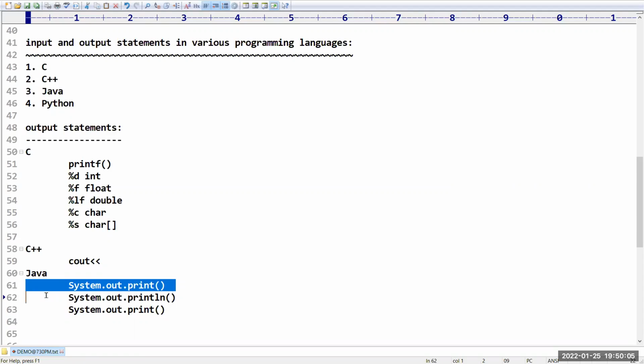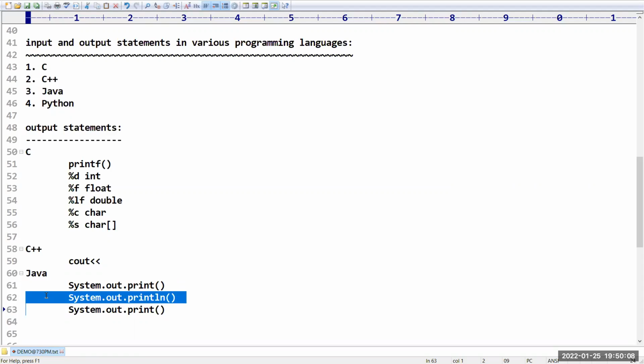But in the case of System.out.println, it will print the content and the control will automatically transfer to the next line. So manually, no need to use \n from your side. Remember this point, that is the biggest benefit which you are getting with println.